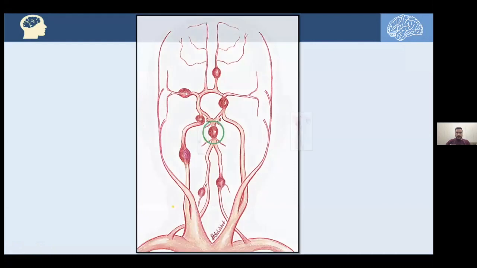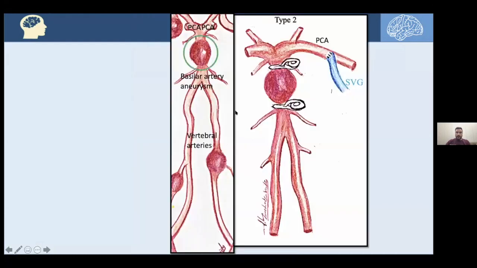Let's focus on this aneurysm. Here's a basilar R3 aneurysm. After clipping that aneurysm, how can the blood flow to the posterior circulation? Indeed, we can make a type 2 bypass in which we can use the occipital artery, for instance, here, because we are dealing with the posterior circulation.